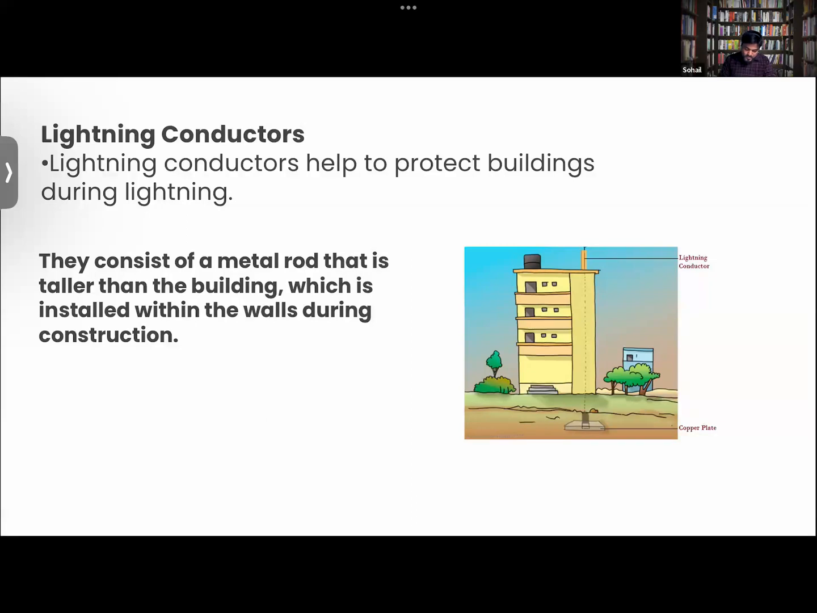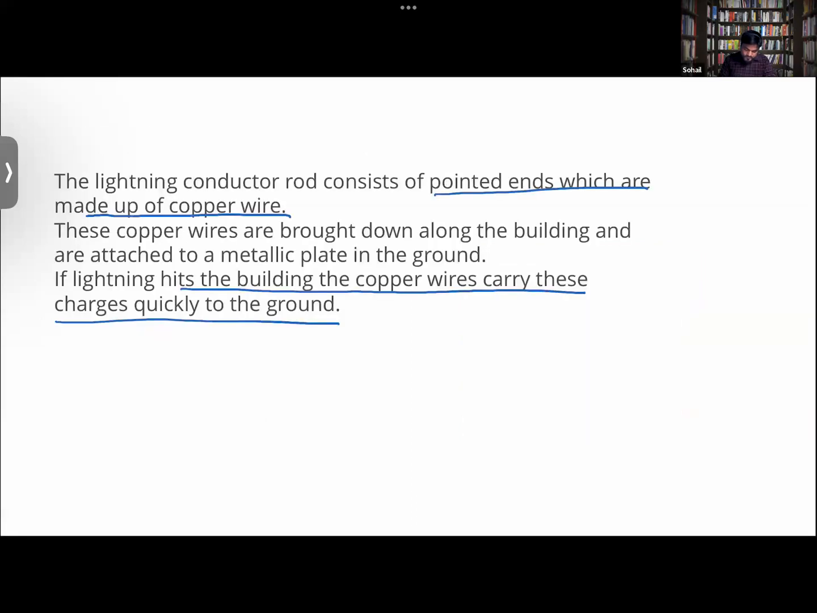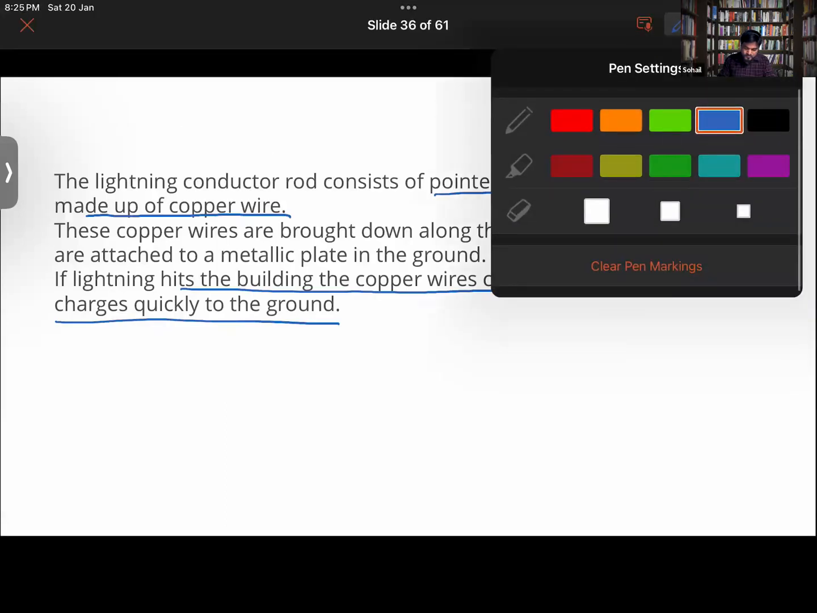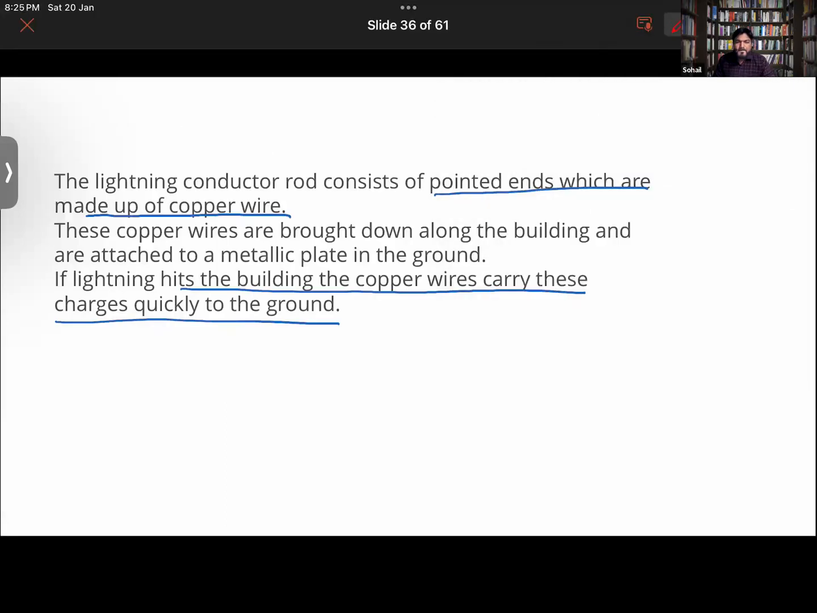We can identify if lightning is about to fall in a particular area because our hair stands up due to the immense charges in the air.